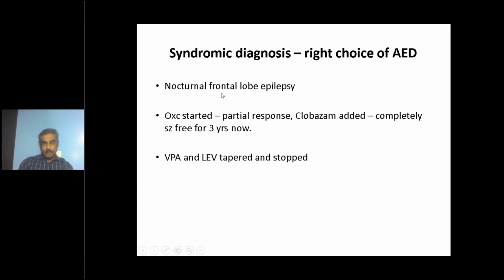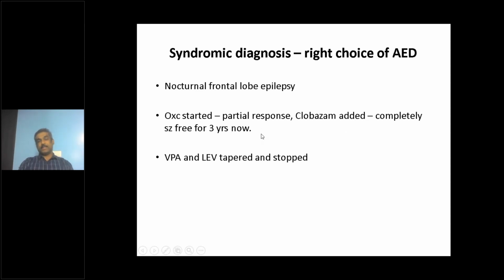So we identified the epileptic syndrome and we started oxcarbazepine, and valproate and levetiracetam were stopped over the next 2 weeks. Oxcarbazepine showed partial response, so the moment that showed partial response, we started clobazam also. With the combination of oxcarbazepine and clobazam, he remained completely seizure free for 3 years.